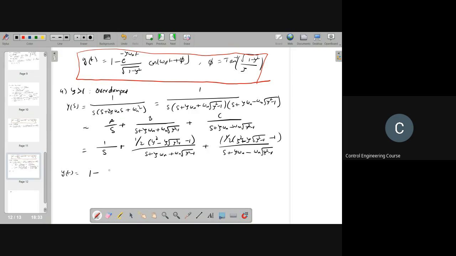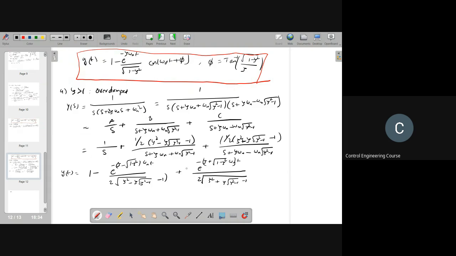1 minus e to the power of minus zeta minus square root of zeta square minus 1 times omega n t by 2 into square root of zeta square minus zeta into square root of zeta square minus 1 minus 1, plus e to the power of minus zeta plus square root of zeta square minus 1 times omega n t by 2 into square root of zeta square plus zeta into square root of zeta square minus 1 minus 1.